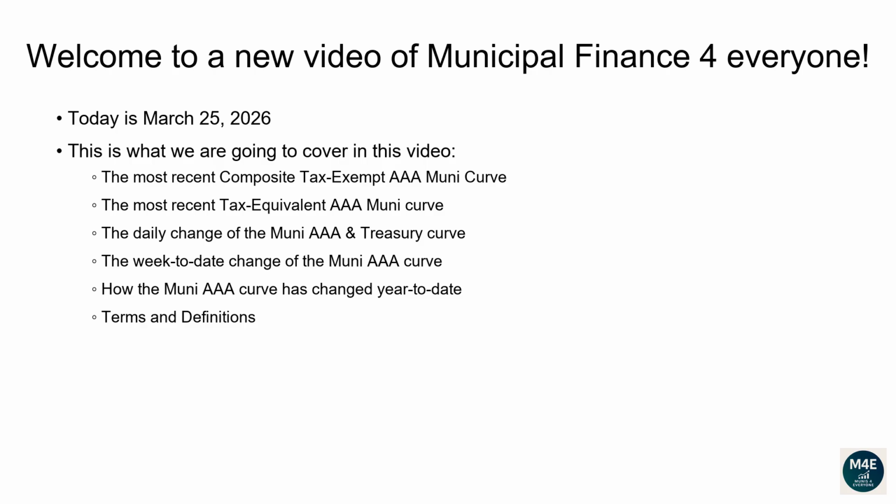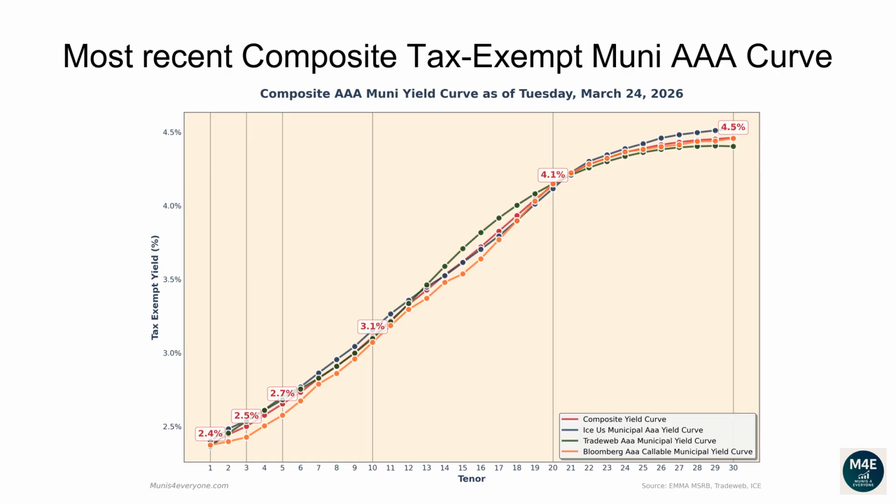Terms and definitions. Let's go over the most recent composite tax-exempt Muni AAA curve. The following composite tax-exempt yield curve is based off the most recent ICE, TradeWeb, Bloomberg yield curves that are available on the MSRB website, plus some proprietary extra adjustments, as of March 24, 2026.